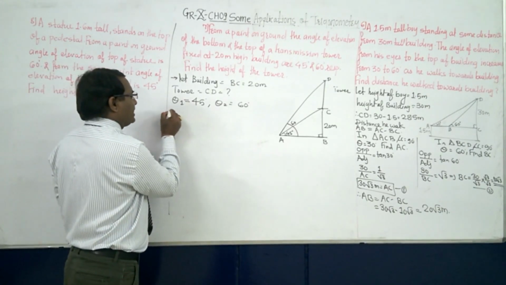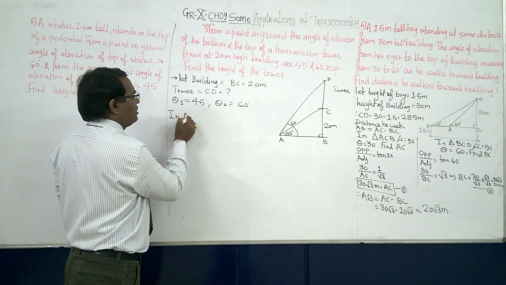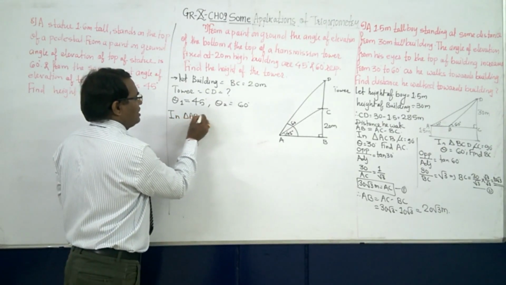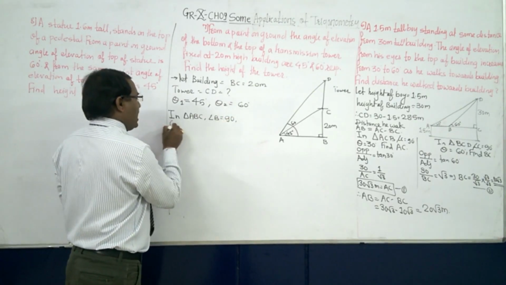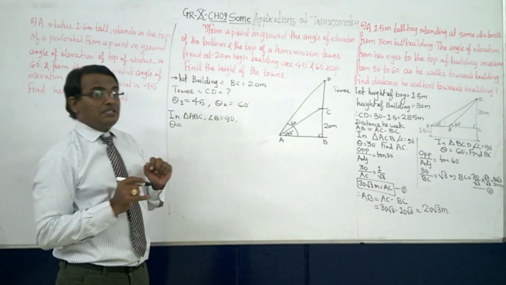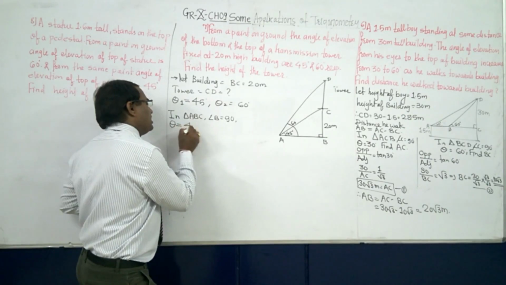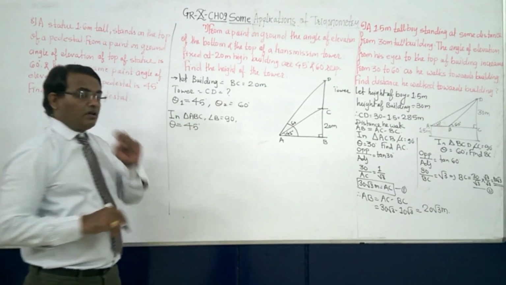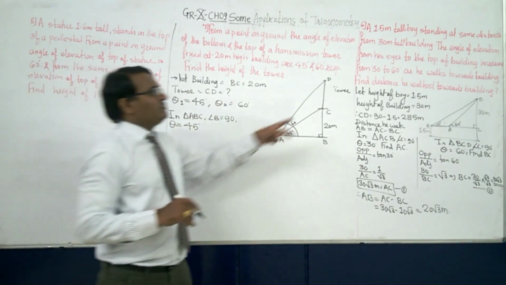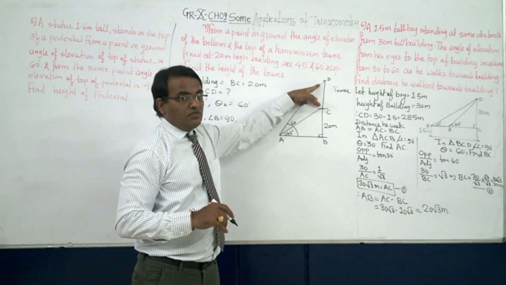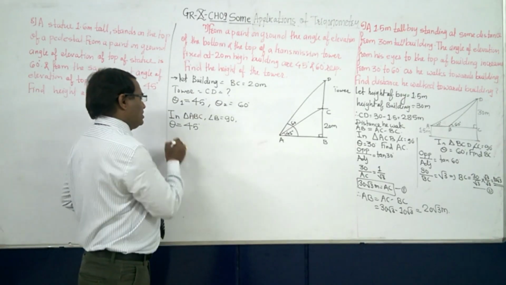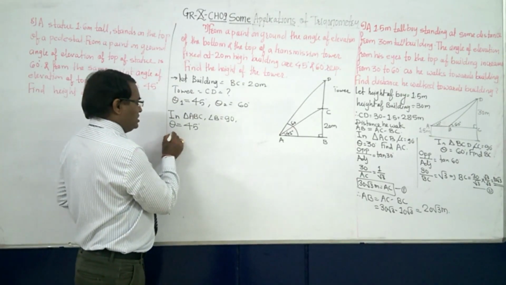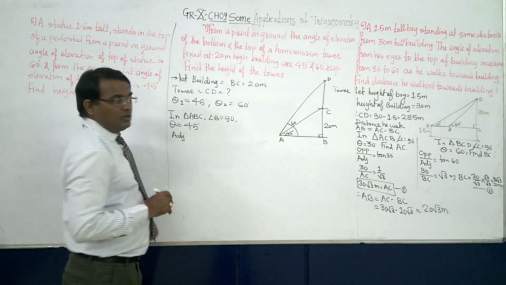There are two right angle triangles. So in one right angle triangle, that is ABC, angle B is equal to 90 degree. And what is theta in triangle ABC? In triangle ABC the theta is 45 degree. What we have to do is find out this much, this one. But directly we cannot find it. First we need AB. So AB is the adjacent side, right?